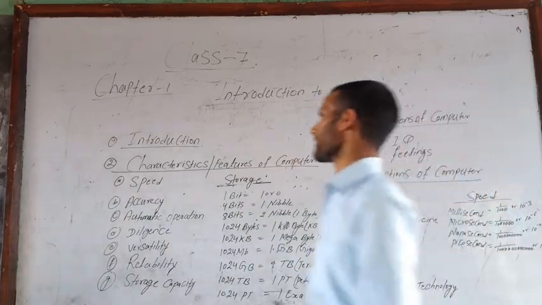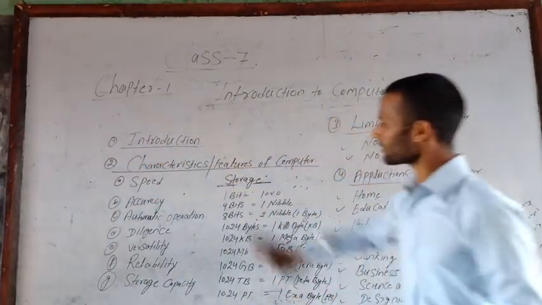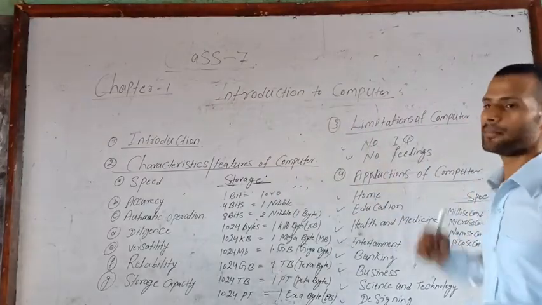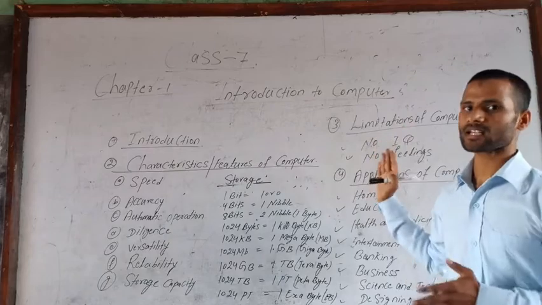Now come to the next topic. After completing the introduction of computer, the second one was characteristics of computer. We learned about all these things. Come to the next topic, the third topic, which is limitations of computer.